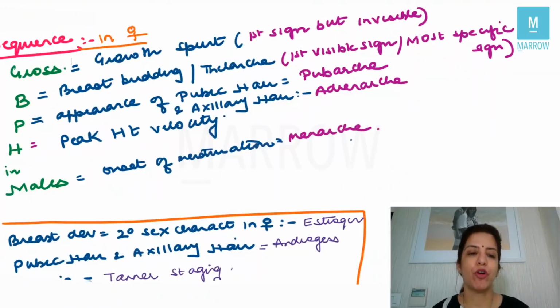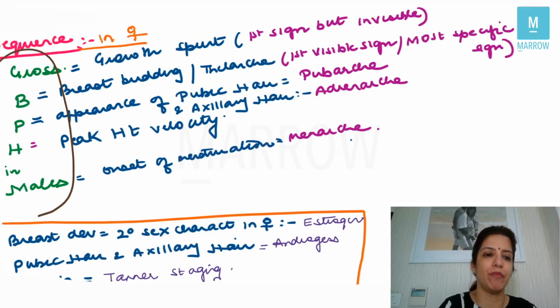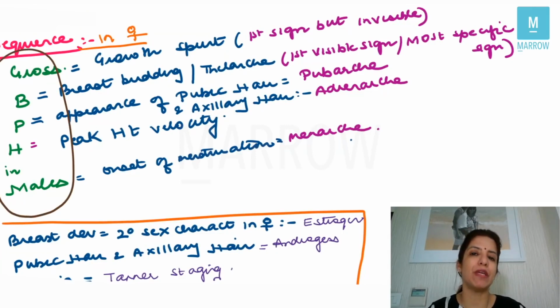So the first very important thing is, what is the sequence of puberty in females? For remembering the sequence of puberty in females, you should remember a mnemonic: GROSS BPH in males. G stands for growth spurt. Now, growth spurt is the first sign of puberty in females, but that's not a very specific sign and that's not visible, right? So if they ask you what is the first visible sign or the most specific sign for puberty in females, that is B, breast budding or thelarche.